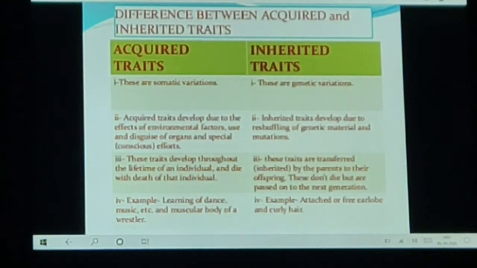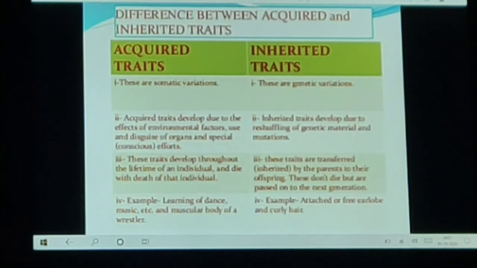Those traits are known as acquired traits. Clear? For example, learning of dance, music. If we get any type of knowledge according to the situation or the environment around us, those changes are acquired traits. This knowledge is not passed to the next generation, because these changes occur in the non-reproductive tissue, in the somatic cells.